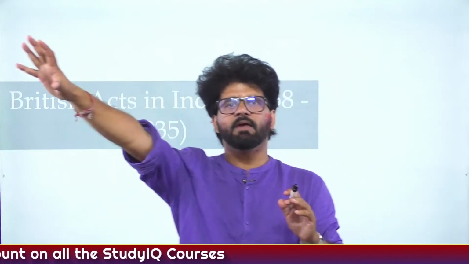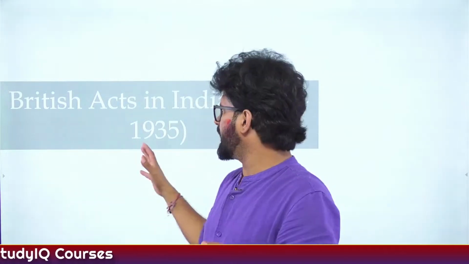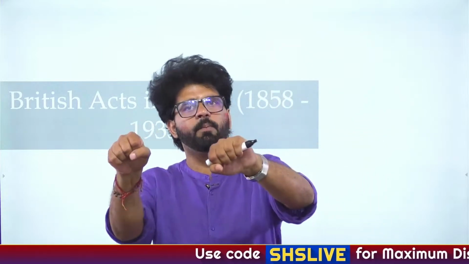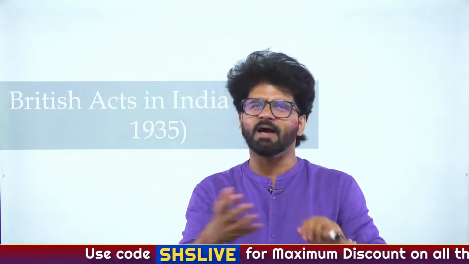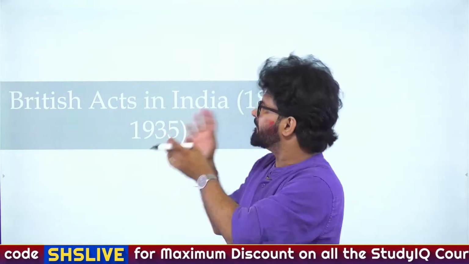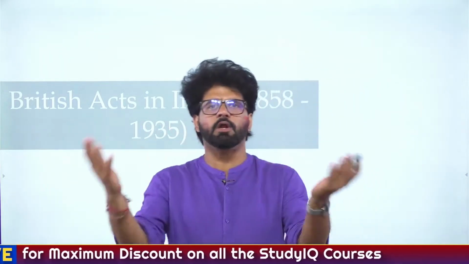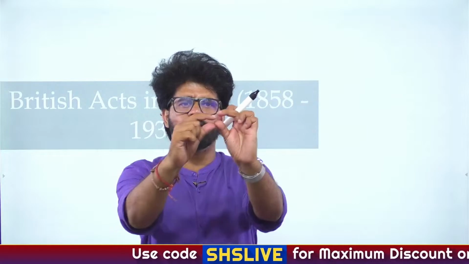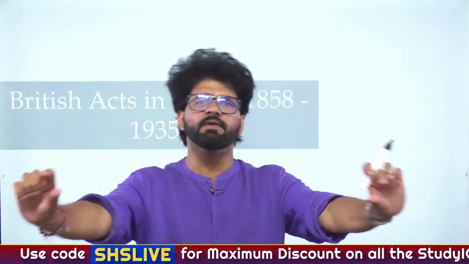The English Crown got an opportunity: okay, East India Company, enough is enough. We have slowly taken away your commercial power. Now we'll take away your political power as well. They had already done all these things. Many people say that when you read about the Queen's Proclamation 1858 or the Act for the Better Government of India 1858, we'll talk about this particular 1858 Act.